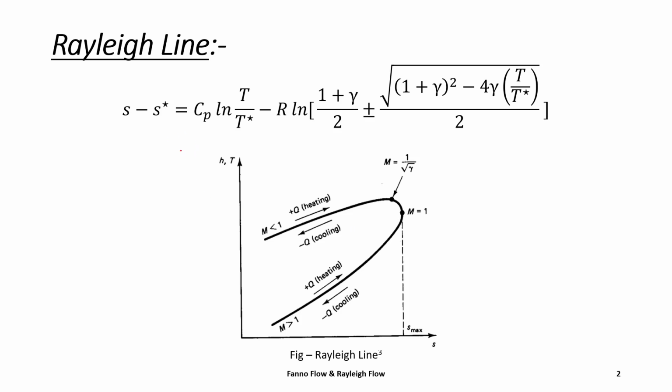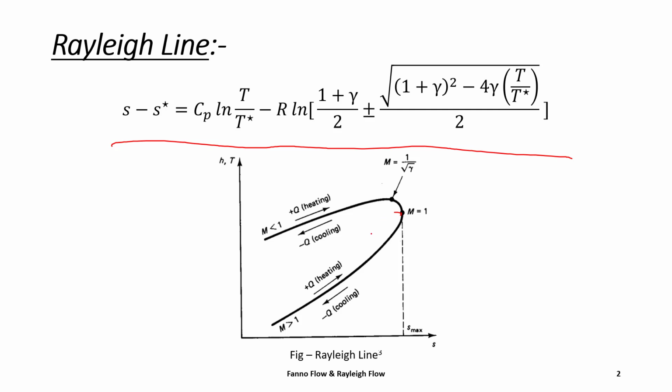First we will see what the Rayleigh line is. The Rayleigh line is the entropy and enthalpy curve for Rayleigh flow. This is the equation for the Rayleigh line, and after plotting this equation we will get this type of curve.